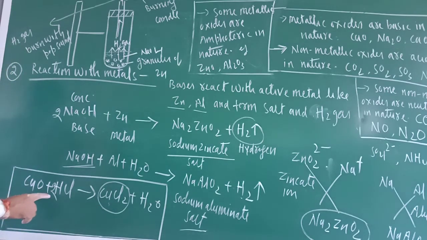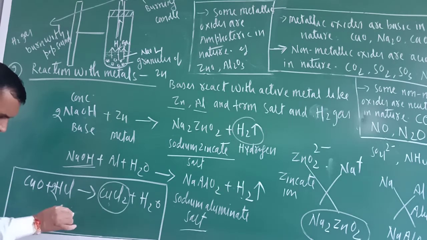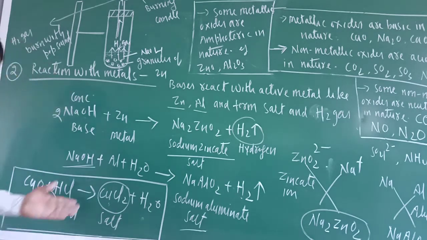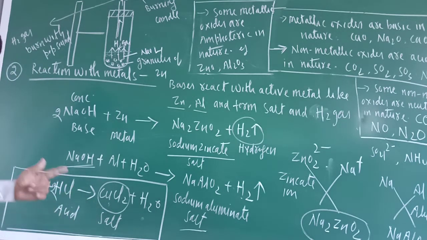What does this reaction indicate? This is acid. What is this one? This is salt. What is this one? Water. So this is also one type of neutralization reaction. This reaction indicates that metallic oxides are basic in nature.